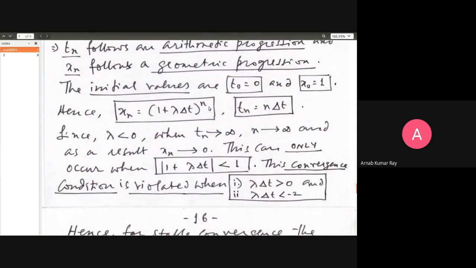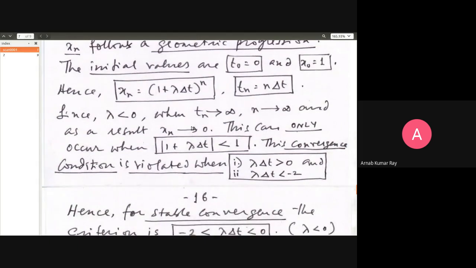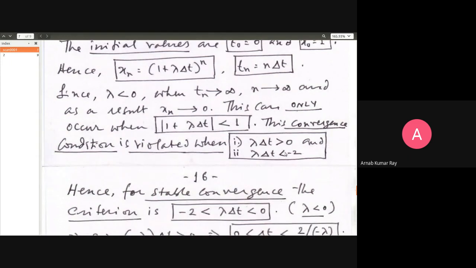If n is an even number, you'll get a positive number. If n is an odd number, you'll get a negative number. Whatever it is, it will not go to 0. So this convergence condition will be violated if lambda delta t becomes greater than 0, or lambda delta t is less than minus 2. Right.